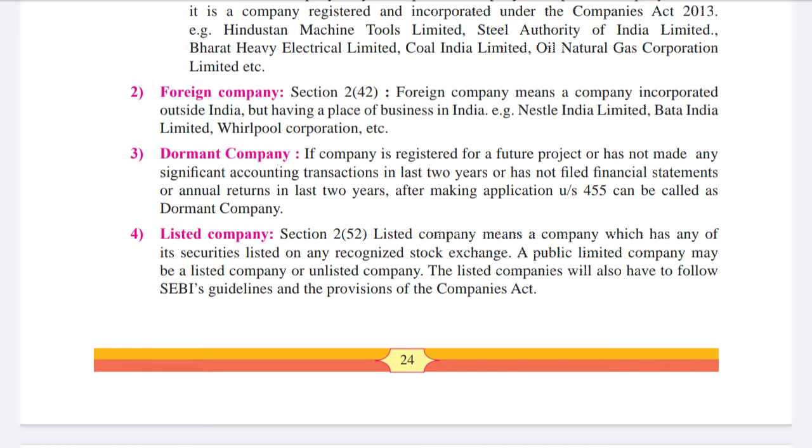Okay, so foreign company means a company which is registered outside of India but has a place of business. They must be manufacturing, they must be selling, they must have some place from where they are conducting the business, like Nestle India Limited, Bata India Limited, Whirlpool Corporation, etc.